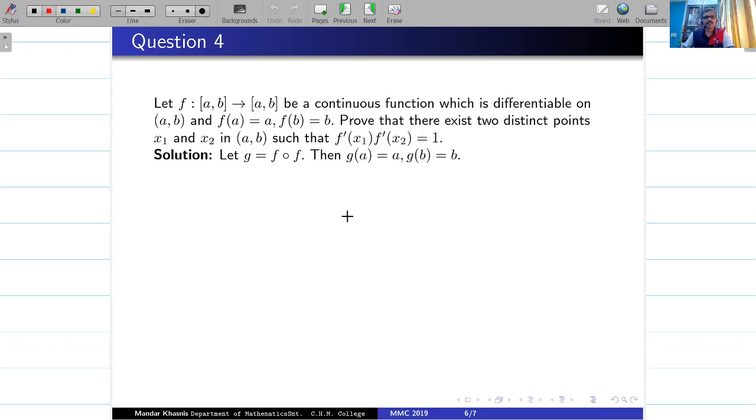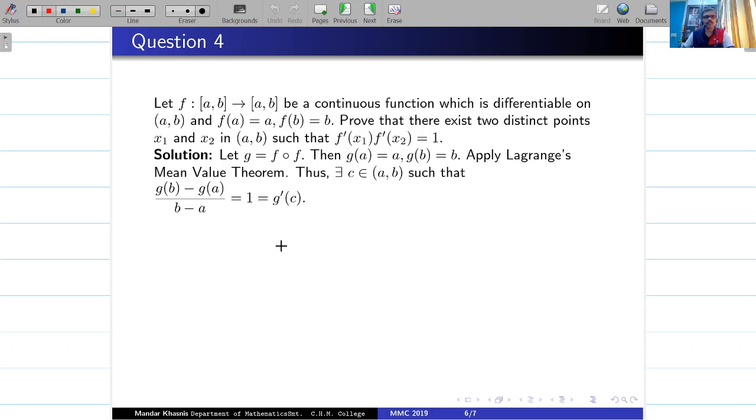This can be checked. And so when I apply the mean value theorem, what I get is a point c between a and b, such that g b minus g a upon b minus a is g dash c. That is f dash of f of c. So f dash of f of c times f dash c is 1. Okay, this is what I got.